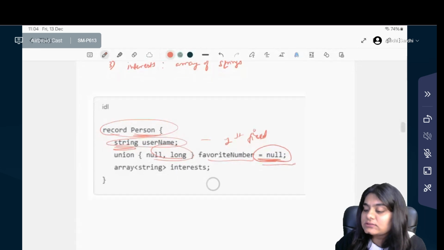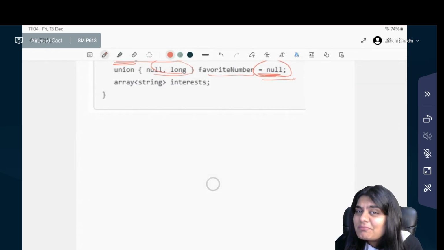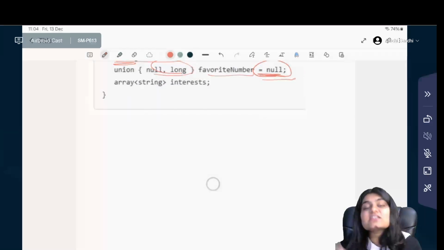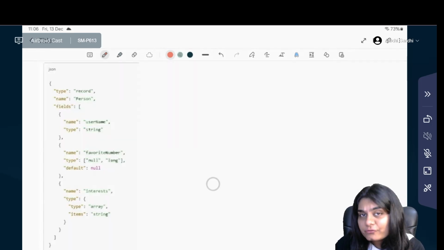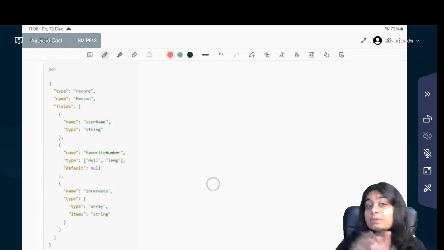Avro has another trick, that is its schema can also be represented in JSON format. Here is how the schema will look in JSON. What is amazing about Avro is how compact the binary encoding becomes.